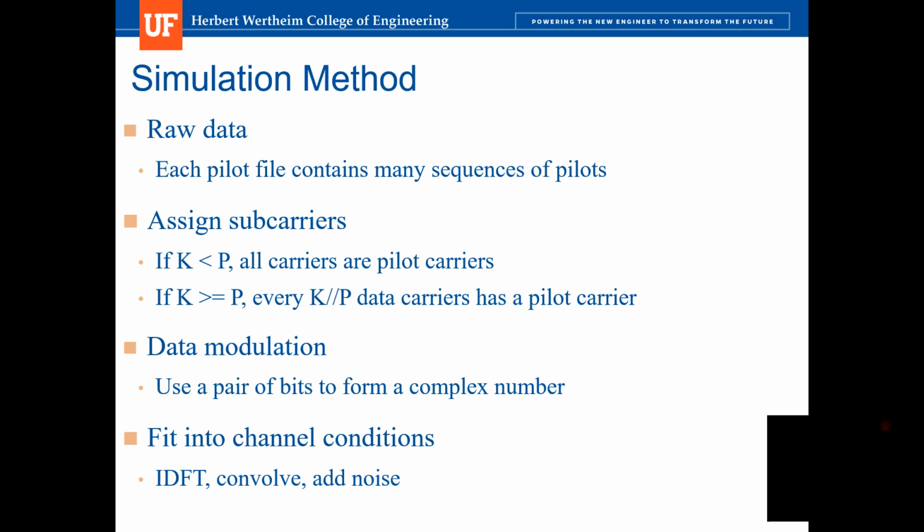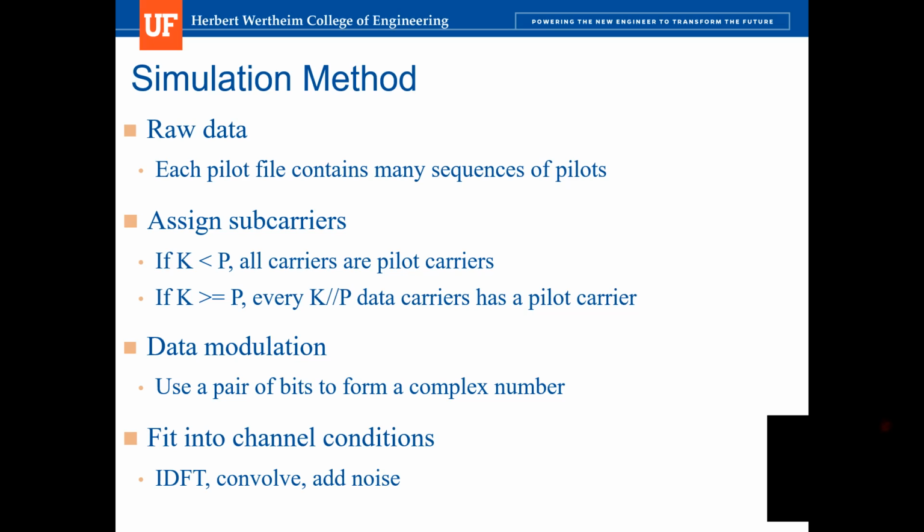If so, all the carriers in this transmission are pilot carriers. But if K is bigger than or equal to P, we can assign a pilot carrier for every K divided by P data carriers. And then we do the data modulation.